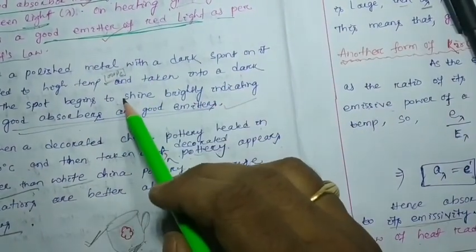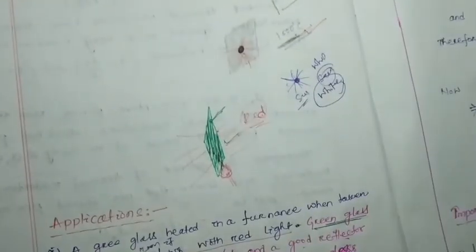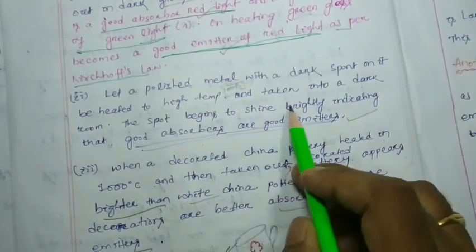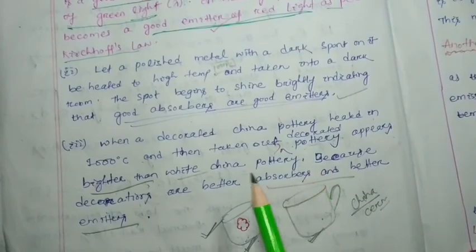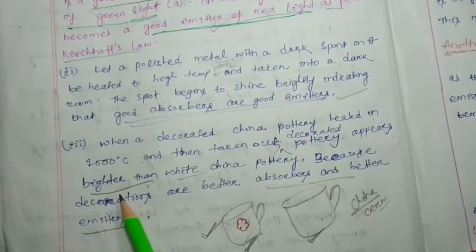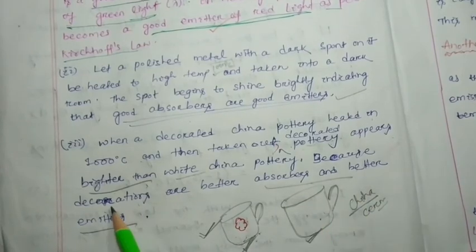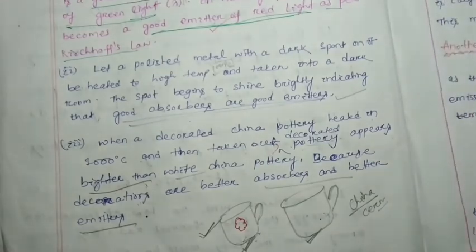A black spot better absorbs all the radiation, and that's why it is black, but when heated, it emits all the radiation and begins to shine. That's why a decorated one looks brighter than the white China, because decorations are better absorbers and better emitters. These are the applications.